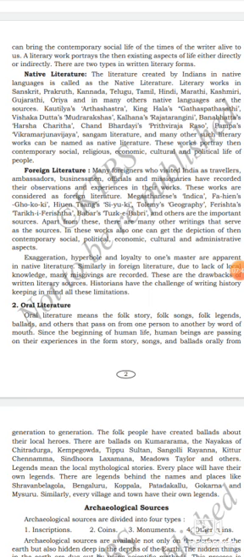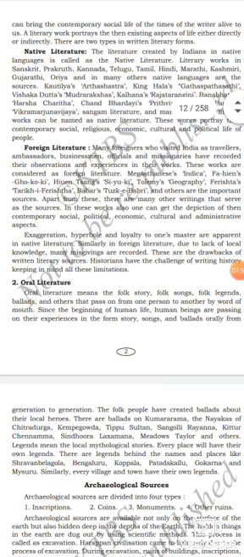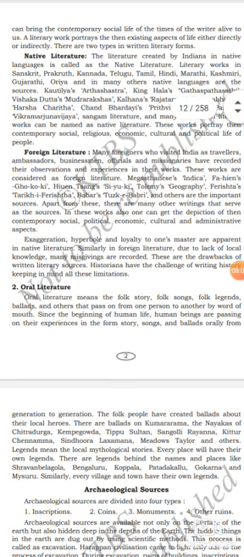Got it? The native literature can be written in local languages like Sanskrit, Prakrit, Kannada, Telugu, Tamil, Hindi, Marathi, Kashmiri, Gujarati, Oriya, and many other native languages. Native means local languages. Got it? Let's see now examples of native literature.